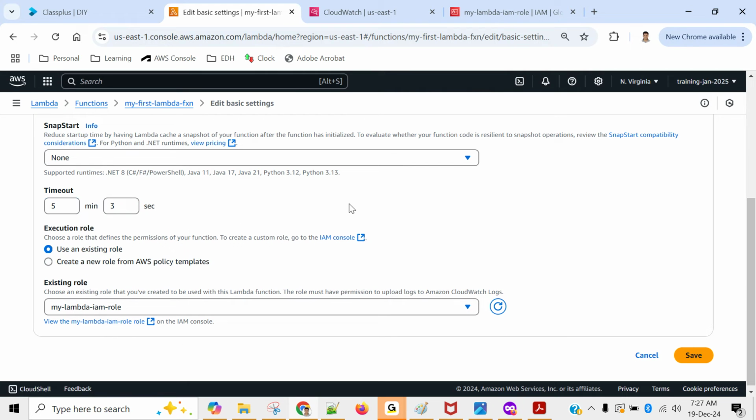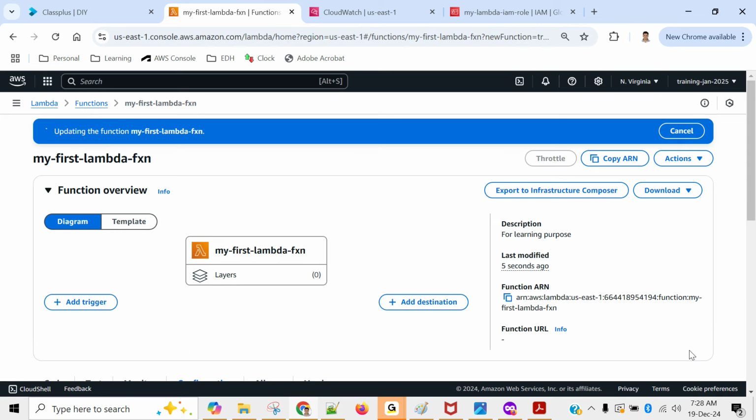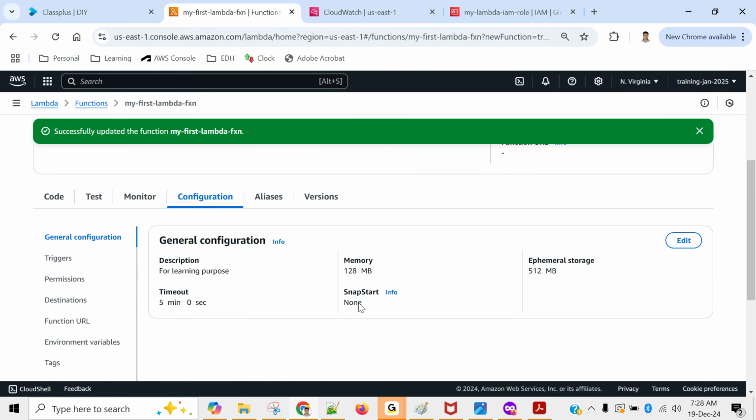If required, if you are very well aware that my data processing will definitely take 15 minutes, you can put that limit. And beyond 15 you can't do. If your data processing is taking 17 minutes, it will definitely fail. There is no way to increase it. So I'm putting it 5 minutes 0 seconds. Okay, and the IAM role is fine, I will not change it, and click on save. Okay, good. Scroll down and check. Description is given, timeout is 5 minutes, and other details are as they are.